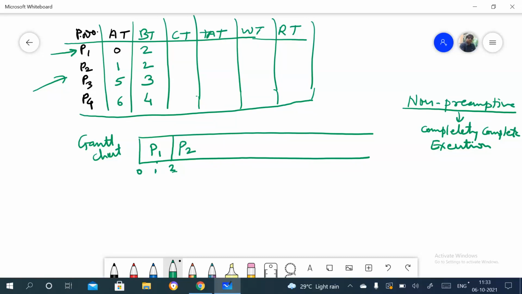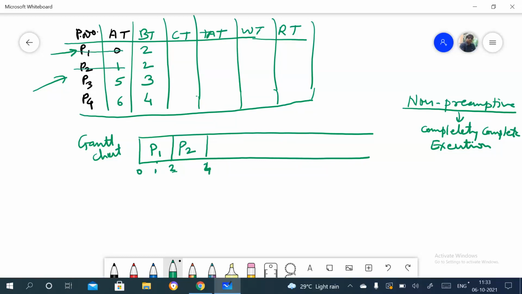And what is the execution time of this again? We can see for P2 the execution time is 2, so we can consider this is, sorry, 4. Total is 4, right? For this 2 units of time and for this 2 units of time, the total is 4. Now, is there any other process? We can see this is completed and this is completed.